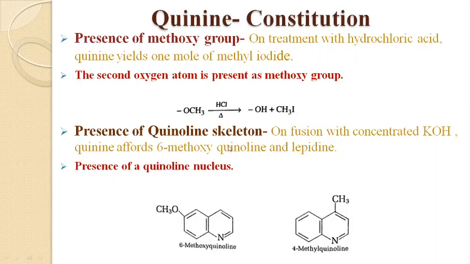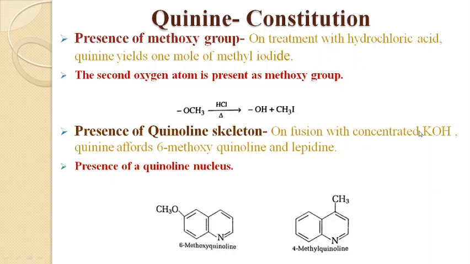Next we come to the skeleton of quinine. What is the carbon skeleton of quinine, or the heterocyclic system which is present in quinine? This is done by the degradation method.